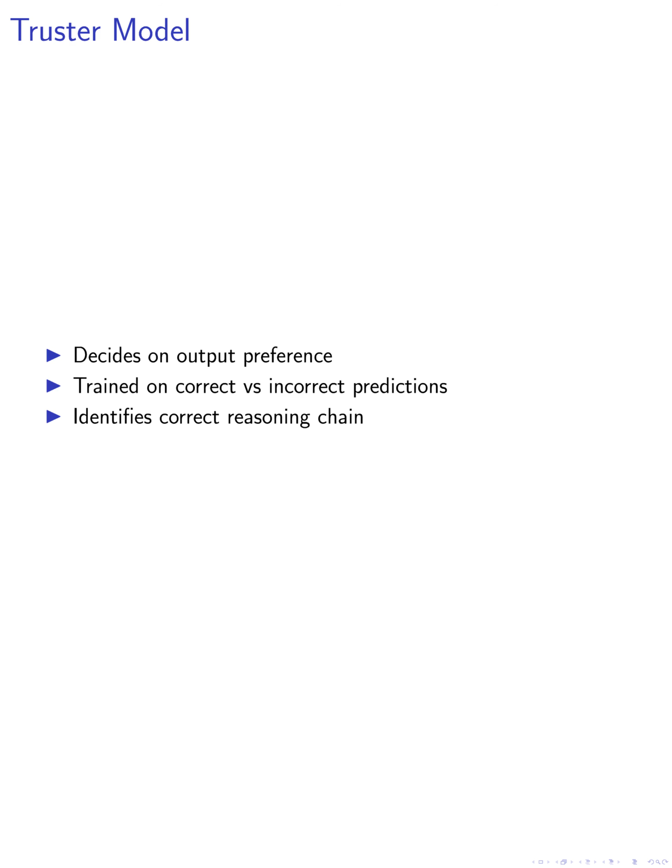The fourth step involves a truster model. This model is trained to decide whether the refined output should be preferred over the initial prediction. The truster model is trained using preferred, correct predictions, versus non-preferred, incorrect predictions, pairs. The truster model learns to identify the reasoning chain with the correct final answer. In a majority of the cases, the final answer of the refinement and the initial prediction were the same.